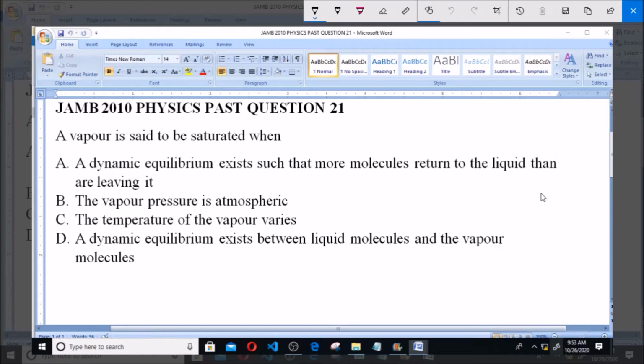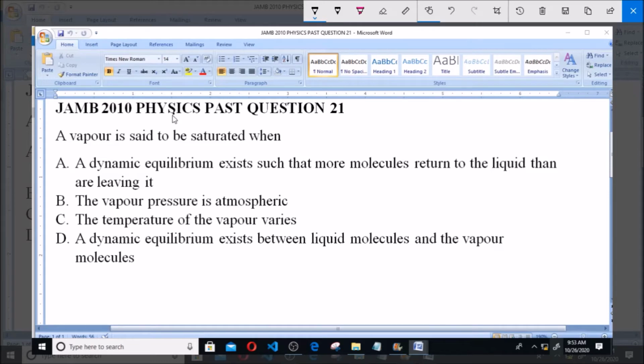A vapor is said to be saturated when: A. A dynamic equilibrium exists such that more molecules return to the liquid than are leaving it. B. The vapor pressure is atmospheric. C. The temperature of the vapor varies. D. A dynamic equilibrium exists between liquid molecules and the vapor molecules.